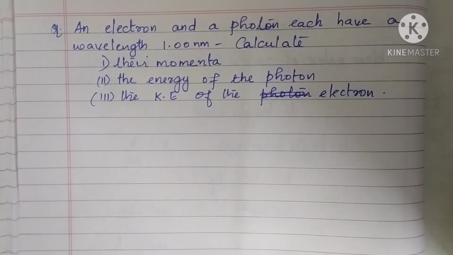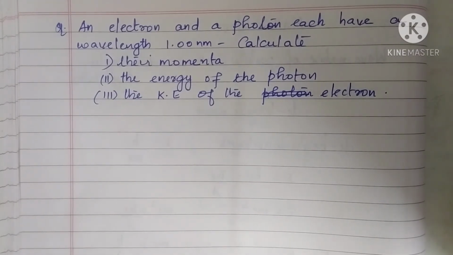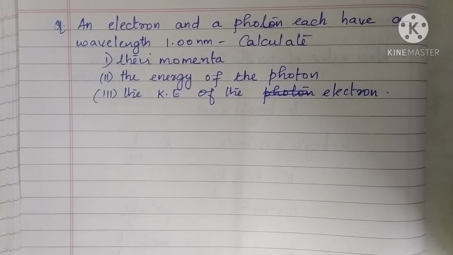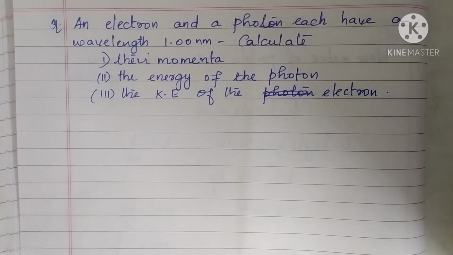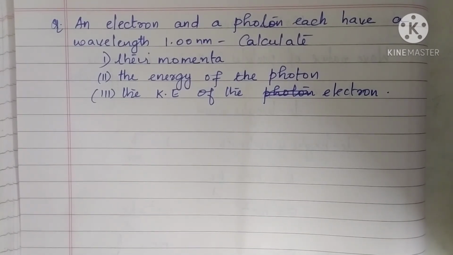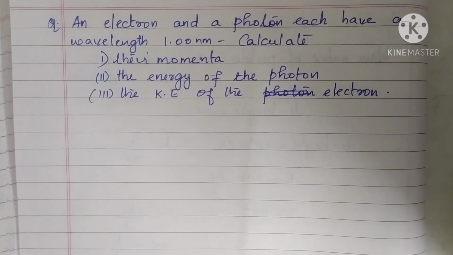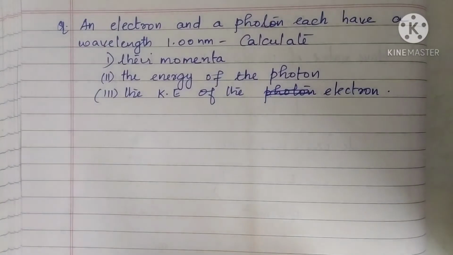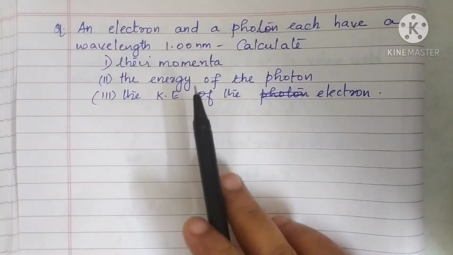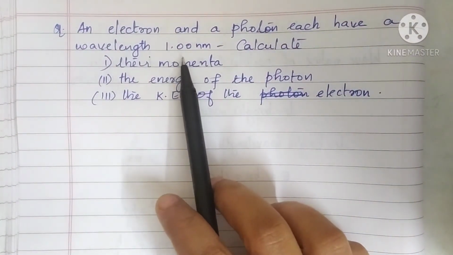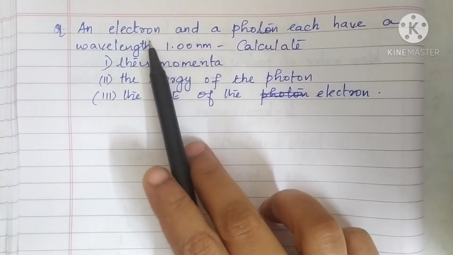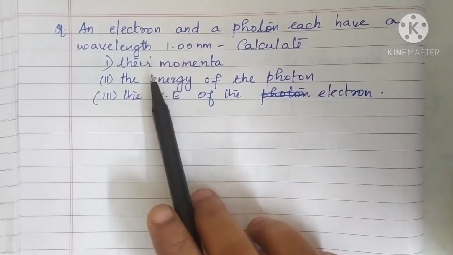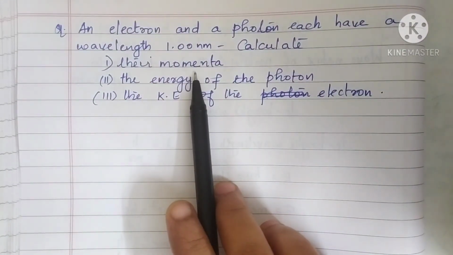Next question. An electron and a photon each have a wavelength of 1 nanometer. Calculate their momenta, then the energy of the photon and kinetic energy of the electron. Okay, so here the wavelength is given. What is the value? It is 1 nanometer. So both electron and photon have the wavelength 1 nanometer. First we have to find the momenta.